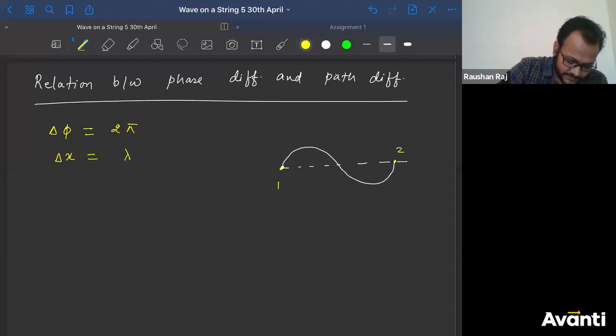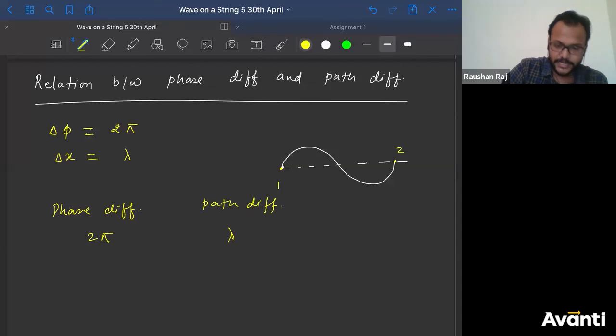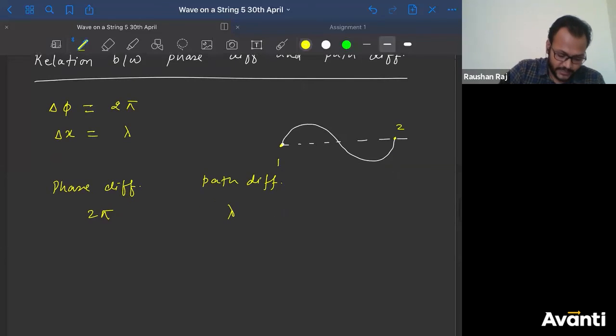So when phase difference is 2 pi, what was the path difference, guys? It was lambda, right? So when phase difference will become delta phi, what will be the path difference? So I'll take unitary method. तो क्या लिखेंगे? Lambda by 2 pi into delta phi. ठीक है? But what is this? This is nothing but delta x.